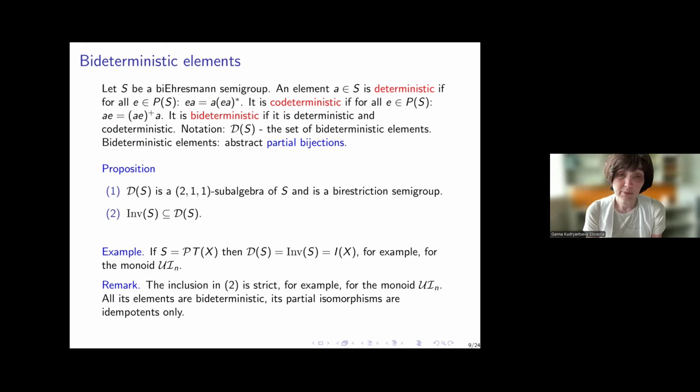So bideterministic elements form a 2-1-1 subalgebra of S, so closed with respect to multiplication, plus and star, and it is a bi-restriction semigroup. And Inv of S is contained in D of S. For example, if S is a partial transformation monoid, then D of S coincides with Inv of S, the symmetric inverse monoid. But the inclusion can be strict because for upper triangular Rook matrices, all elements are bideterministic, but partial isomorphisms, those which have inverses, are only idempotents.